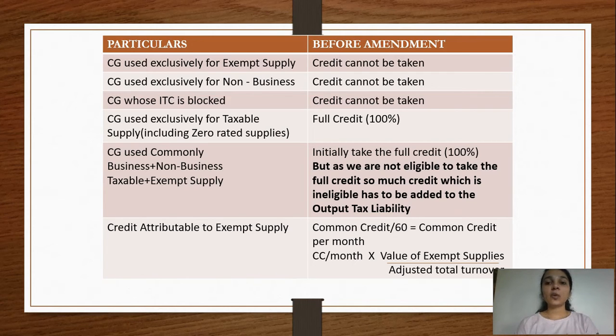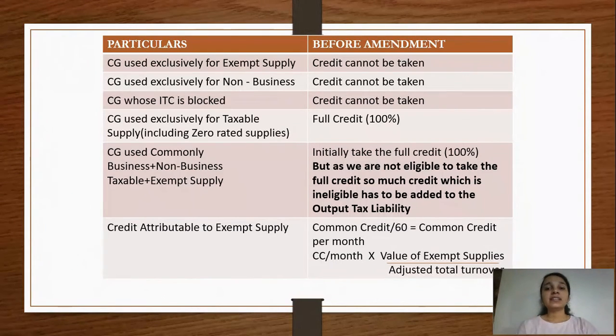This 2,000 will be our common credit per month, and this has to be multiplied by the value of exempt supplies divided by the adjusted total turnover. So 2,000, that is the common credit per month, into value of exempt supplies divided by the adjusted total turnover will give us the amount which has to be added to the output tax liability, or the amount of ineligible credit.